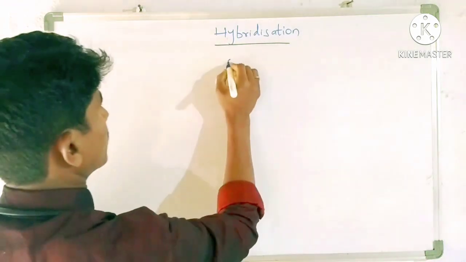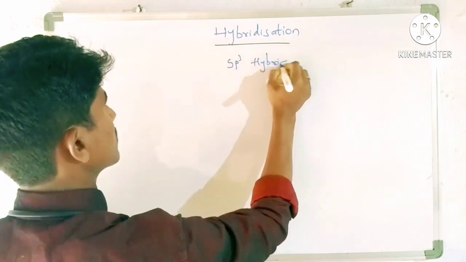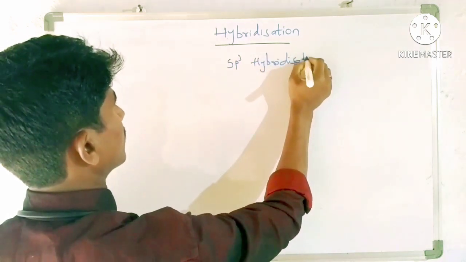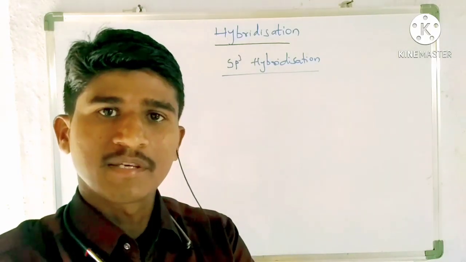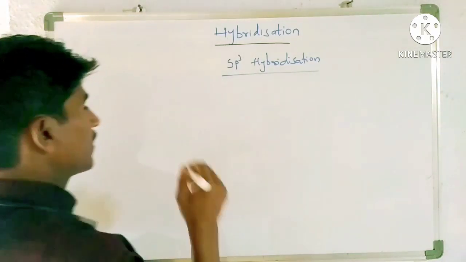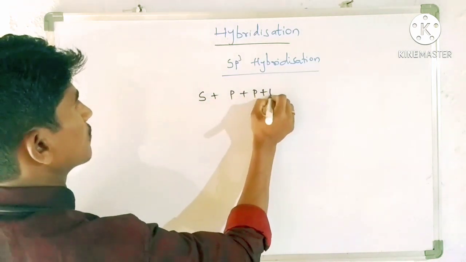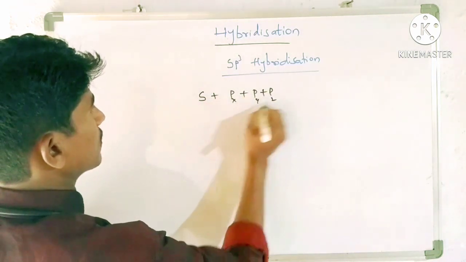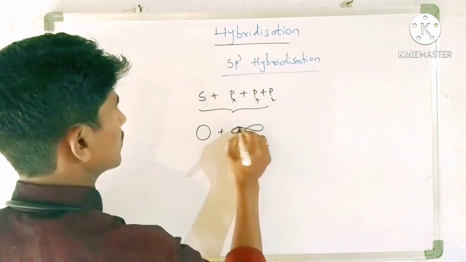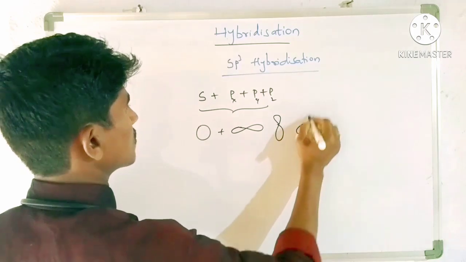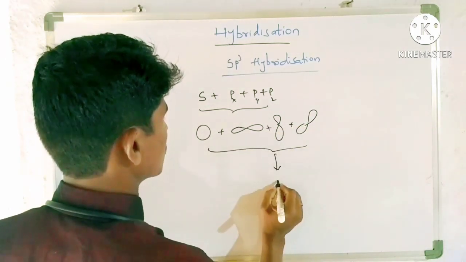First one is sp3 hybridization. In the name itself, sp3 hybridization means intermixing of one s orbital with three p orbitals: px, py, pz. The s orbital is mixed with three p orbitals and produces four sp3 hybrid orbitals.